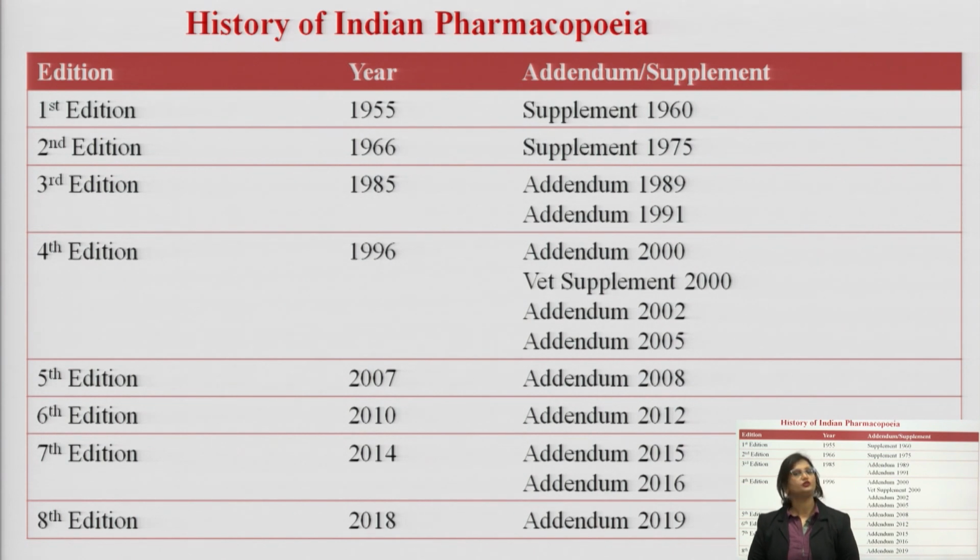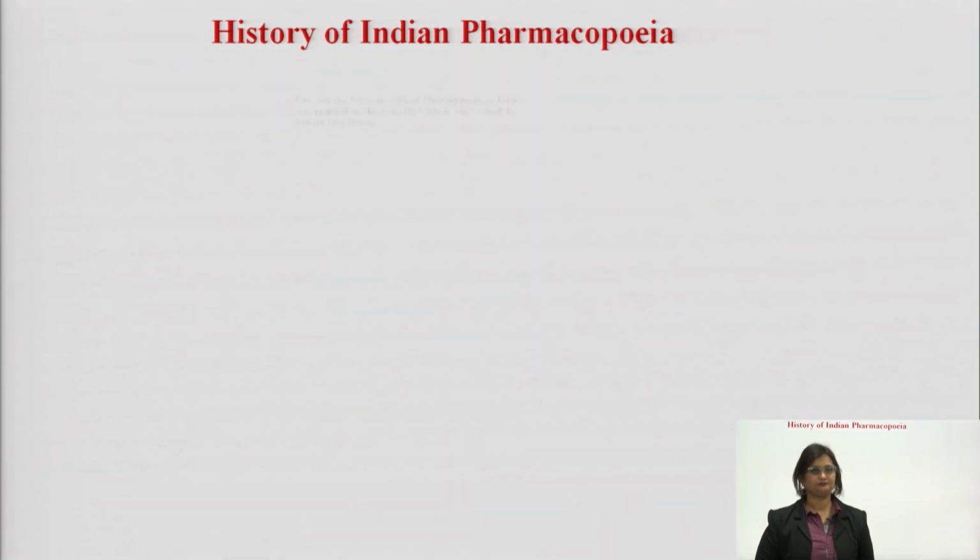We will look into the composition of the Indian Pharmacopoeia 7th edition, how many volumes are present, what are the contents of those volumes, what is the novelty, how is it different from the previous Indian pharmacopoeias. All of that we will be viewing in our 7th edition. After that we will move on to our 8th edition, which is 2018 Indian Pharmacopoeia, which was released in the year 2018. Every possible detail, every composition of this Indian Pharmacopoeia we will be discussing.